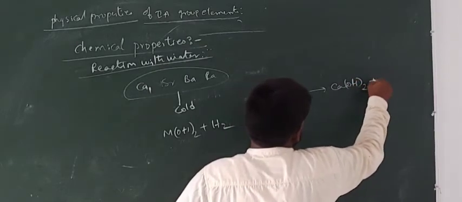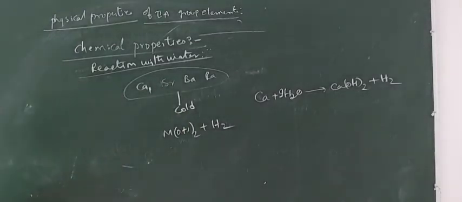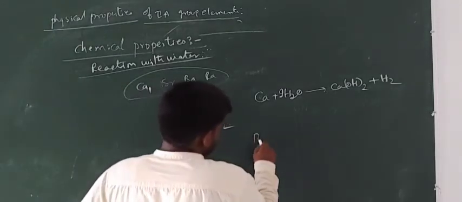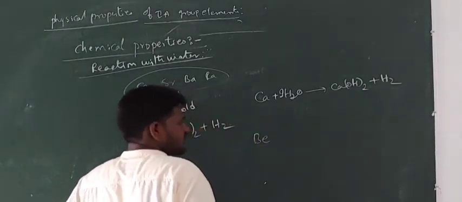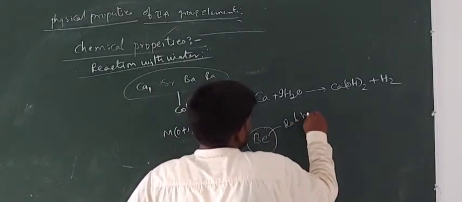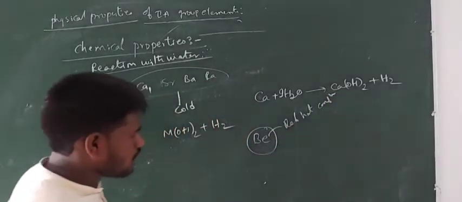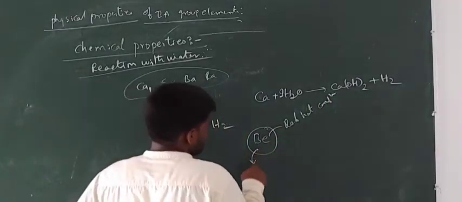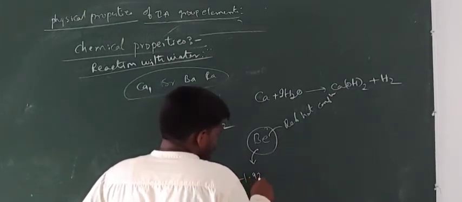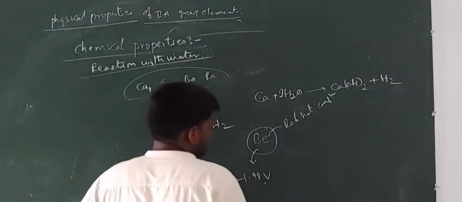Ca(OH) taken twice, and hydrogen gas. To balance the equation, multiply the water with 2. Similarly, strontium also gives this. And the next one, beryllium. It won't react with water even in red hot condition. Here, it has a very less negative electrode potential value, that is minus 1.98 volts.